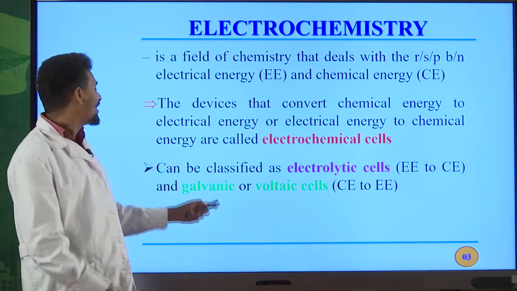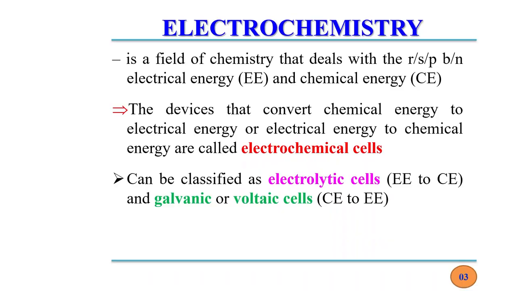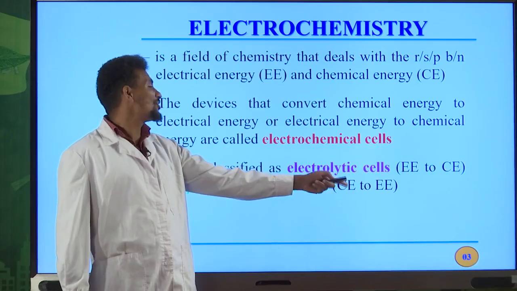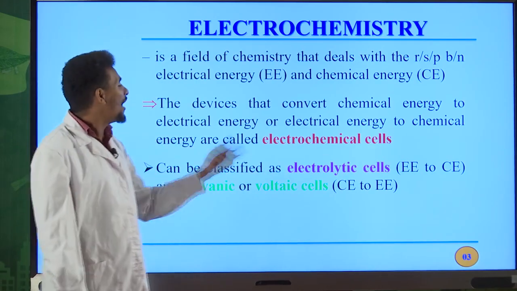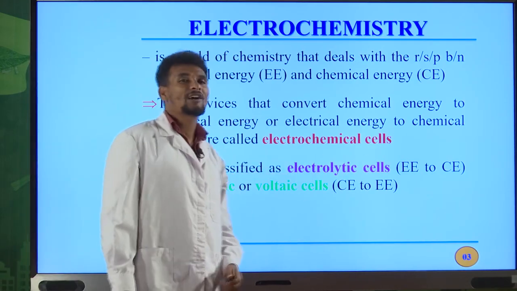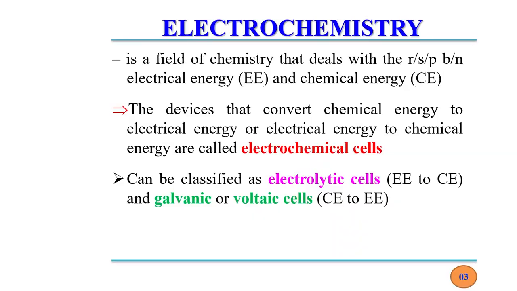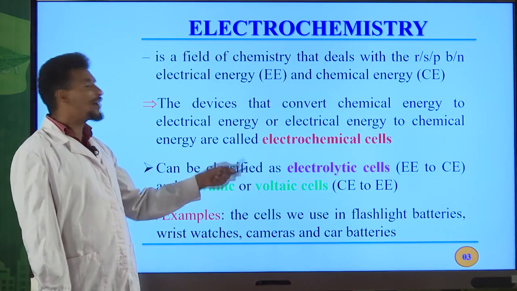I told you that galvanic cells or voltaic cells convert chemical energy to electrical energy, while electrolytic cells convert electrical energy to chemical energy, or electrical energy is used to bring about chemical change in electrolytic cells.